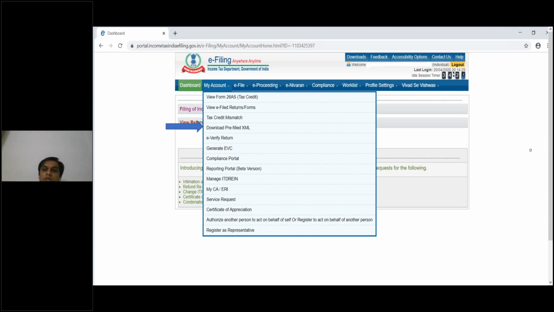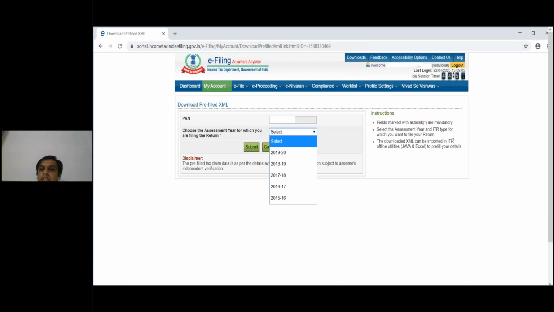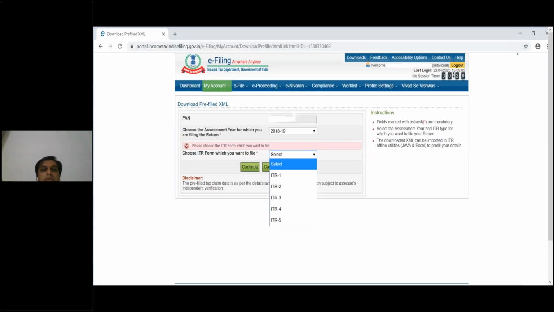Okay, so we will download the pre-filled XML. You will again get options for which assessment year you want to download the pre-filled XML. We will select AY 2019-20. For AY 2020-21, the pre-filled XMLs are not yet notified by the CBDT. As it comes, you will get an option for AY 2020-21 also. Then again you will have an option for which form you want to select. ITR 1 is there, 2 is there, 3, 4, 5. You have to select which form would be applicable for you.